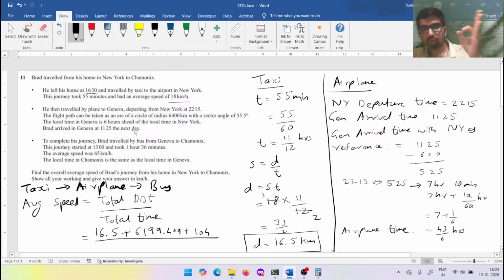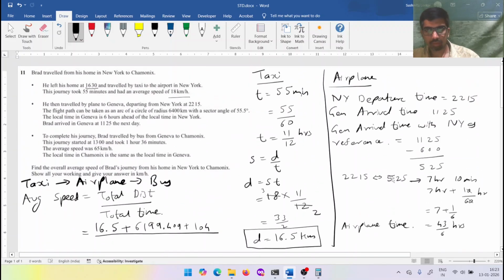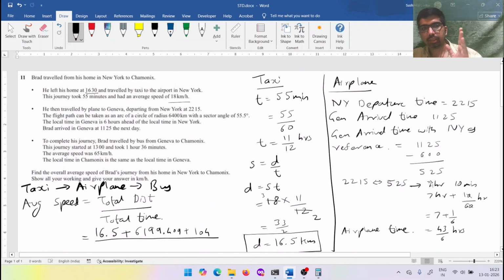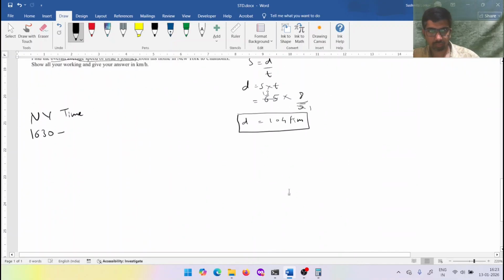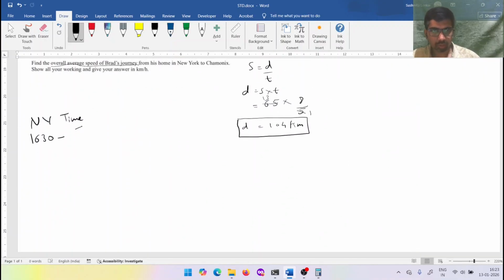But according to New York time, he arrived there at 5:25. I'll repeat, even though he arrived in Geneva at 11:25 Geneva time, if we take reference to New York time, he reached Geneva at 5:25. So this much time is spent in New York time. We'll convert this time later. We'll first find all the times.